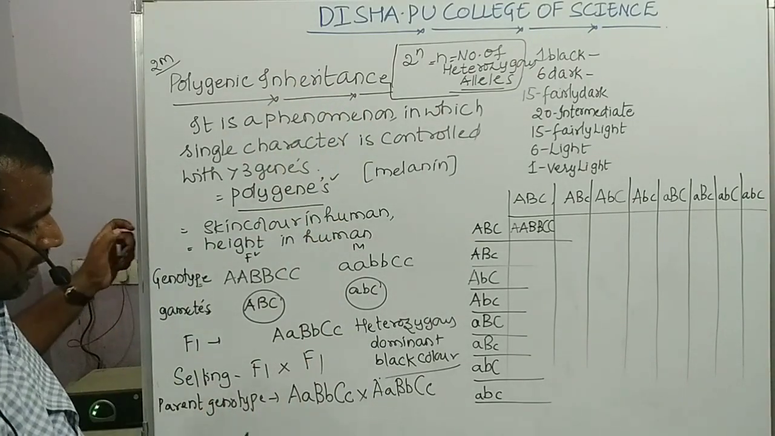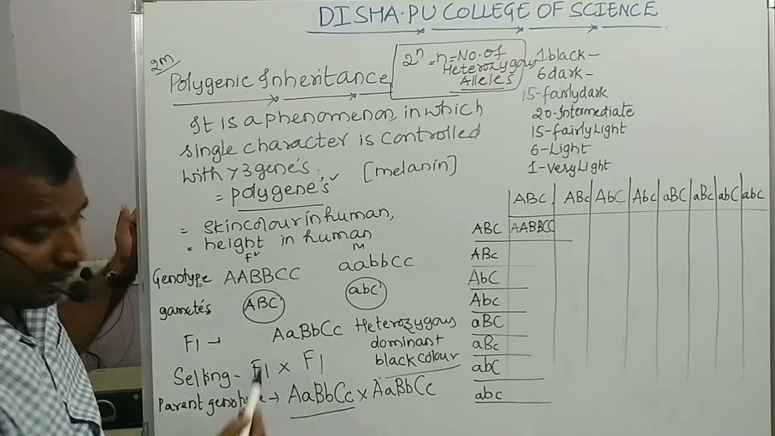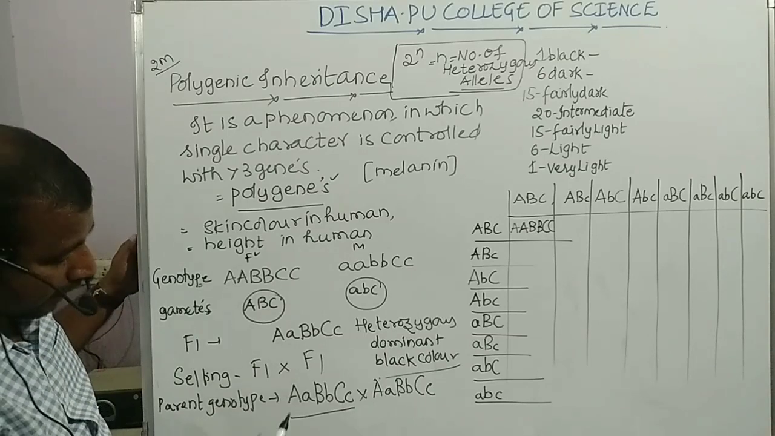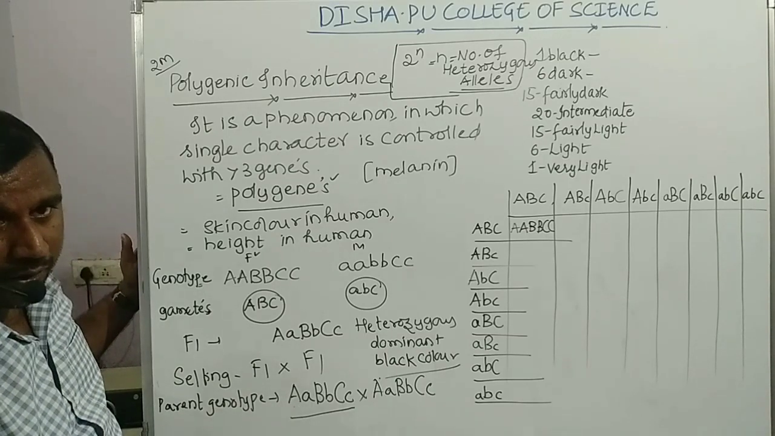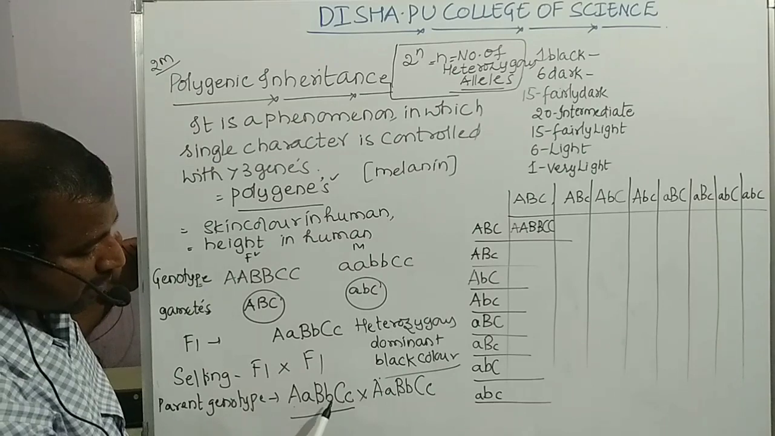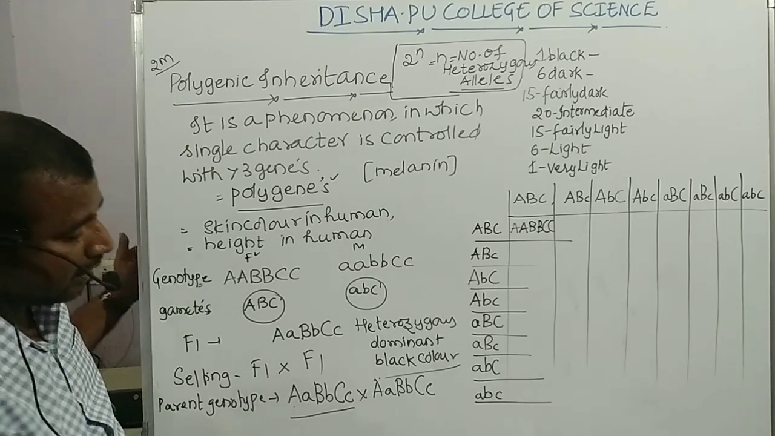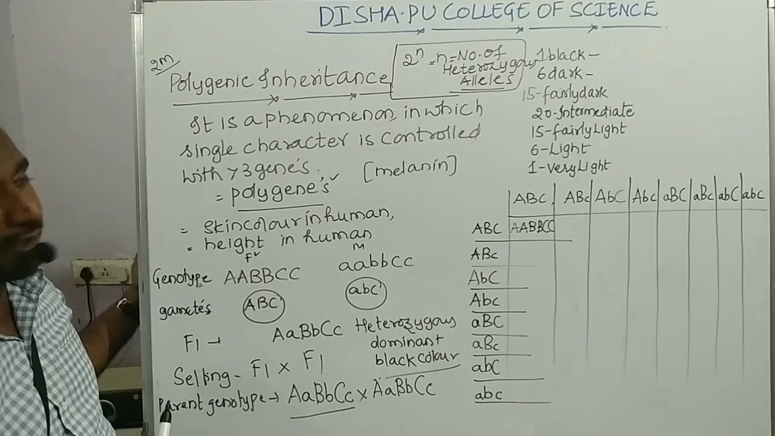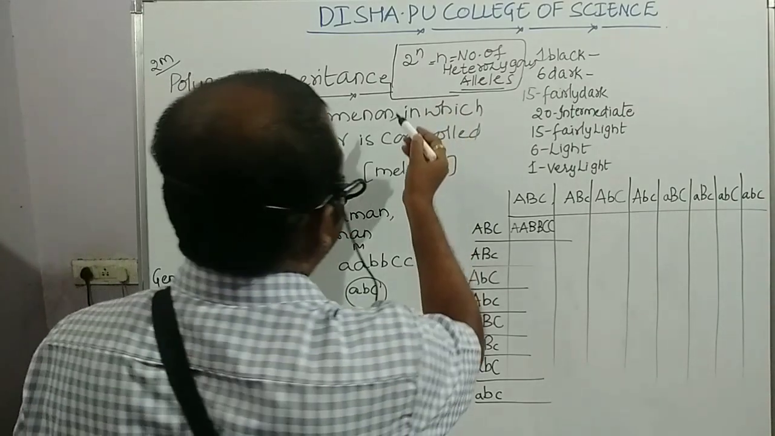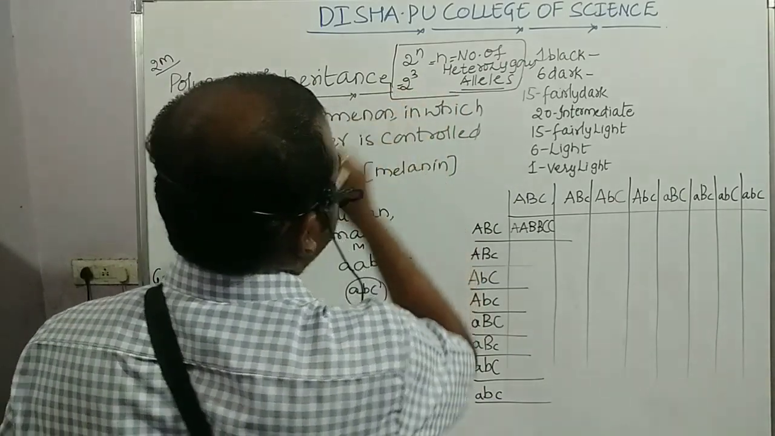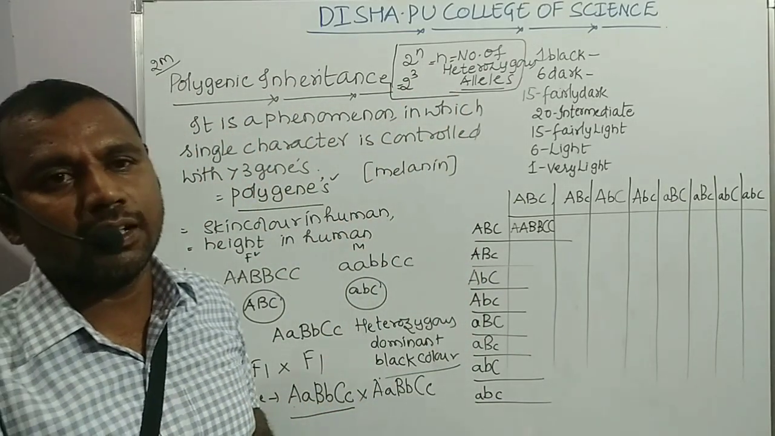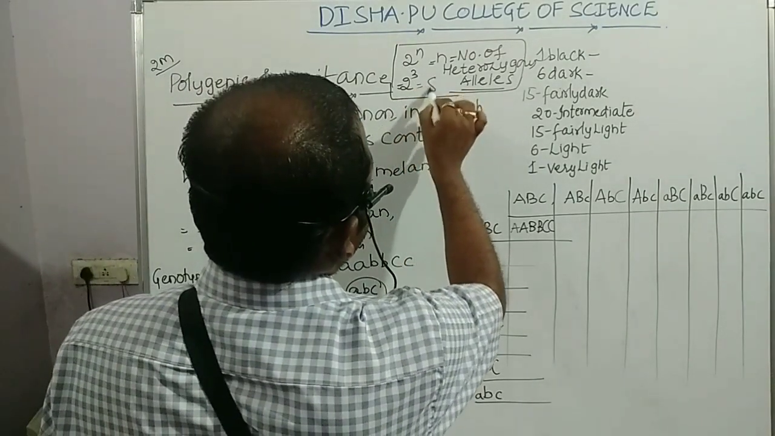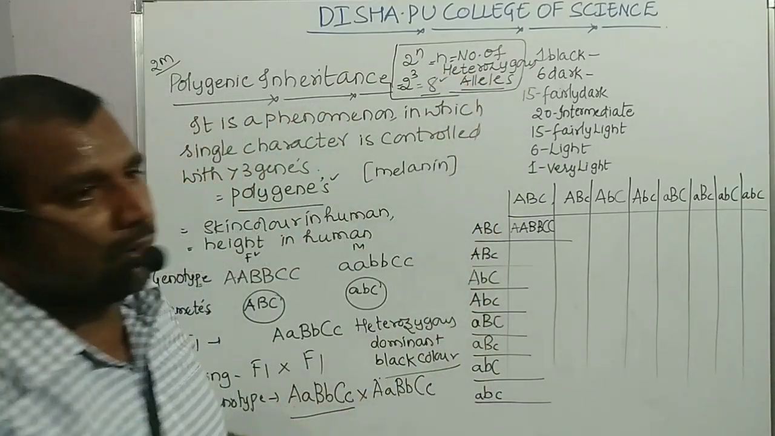Now here, just look at the bottom line of the F1 individual: 3 heterozygous alleles are there. So how do you identify them? Capital A, small a, this is one heterozygous allele. Capital B, small b, second heterozygous allele. Capital C, small c, third heterozygous allele. Clear, students? So just substitute in the formula, that is 2 to the power of 3. So 2 to the power of 3 means 2 into 2 into 2. So thereby, students, 8 possible gametes will be formed.